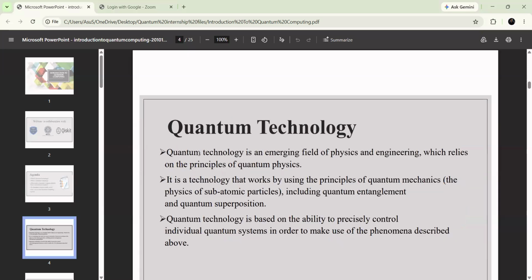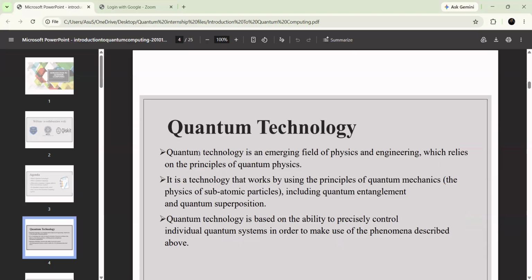So, quantum technology. It is one of the emerging fields of physics and engineering. Apart from all the other technologies, quantum technology is one of the latest emerging technologies in the field of physics and engineering.